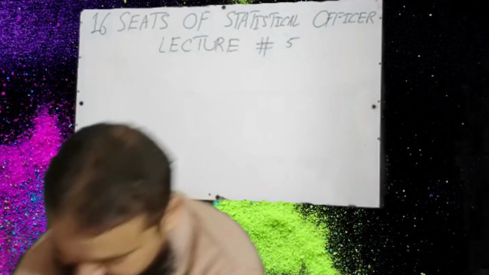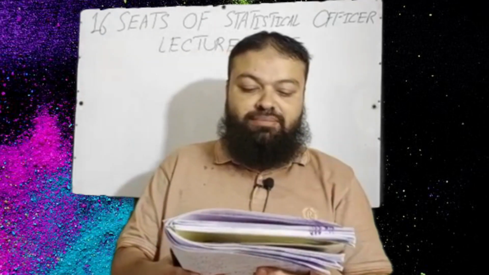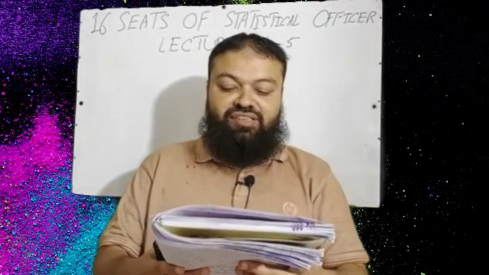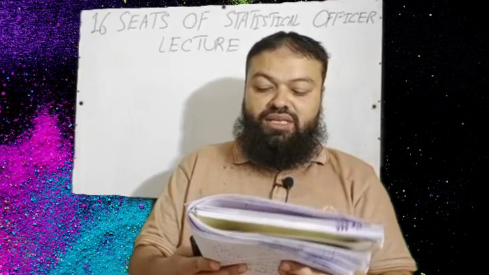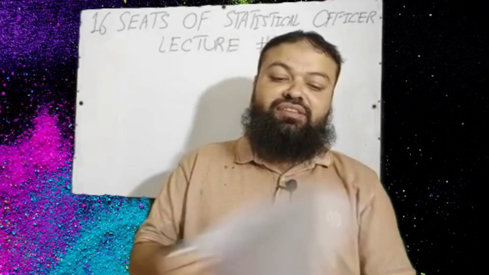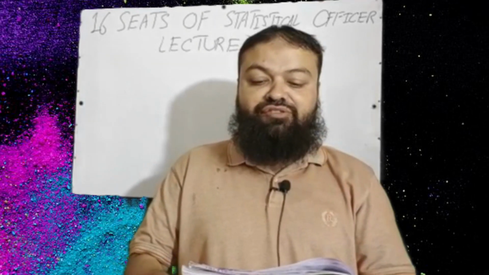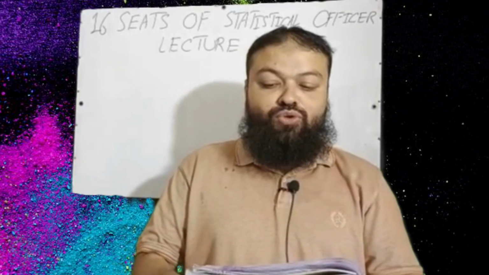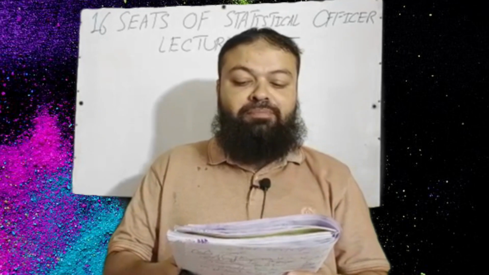Let's start. Question number 1 of today's lecture is: a certain company employs a large number of senior managers earning very high salaries and a few others who earn comparatively small salaries. What is the histogram of the salaries for this company likely to look like? A. Symmetrical, B. Bimodal, C. Positively skewed, D. Negatively skewed.